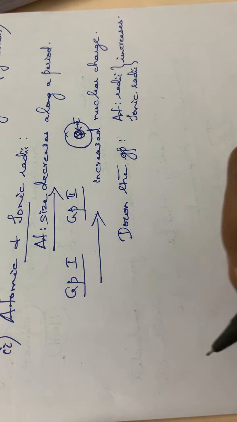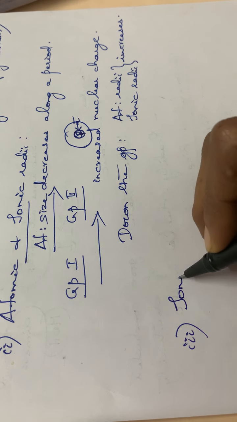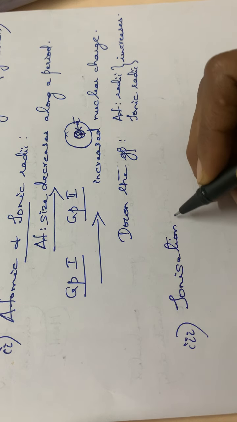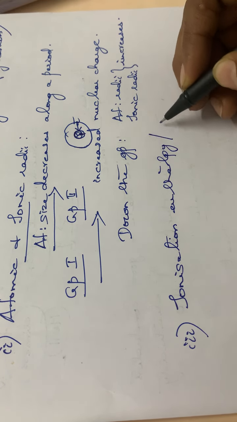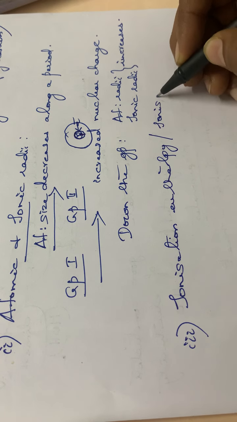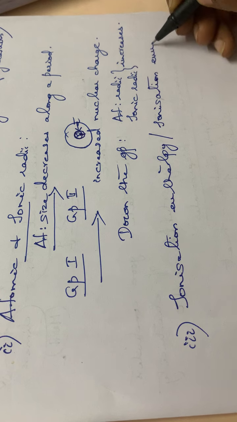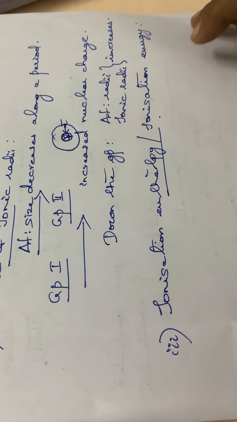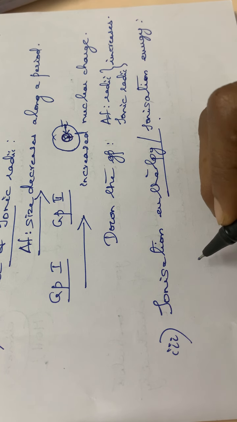Then the third property is the ionization enthalpy or ionization energy. Ionization energy means the energy required to remove the valence electron from an atom.